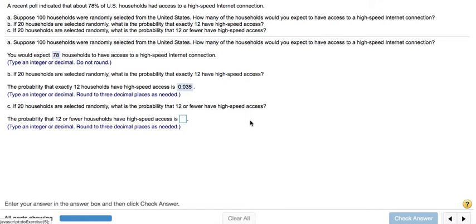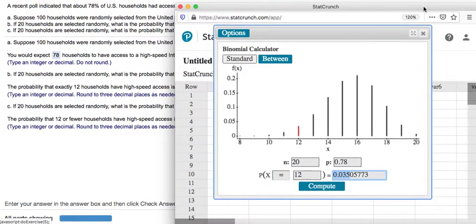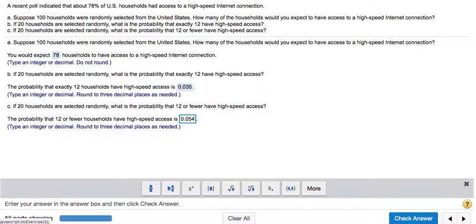Part C asks, if 20 households, again, are selected randomly, what is the probability that 12 or fewer will have high-speed access? There's very little that we have to change to get the answer from part B to part C. All the values are the same, but if we want 12 and every possibility less than it, I'll switch this to less than or equal to. I think it already did the computation for me. The probability went up a little bit, not a whole lot, but rounded to 3 places, it's now 0.054, or about 5.4%.